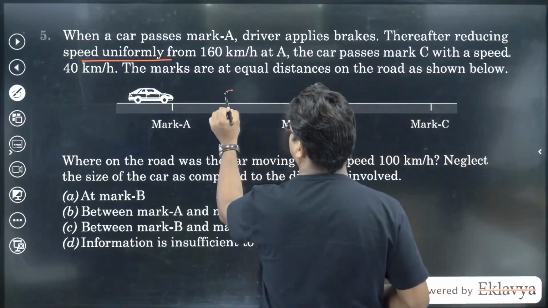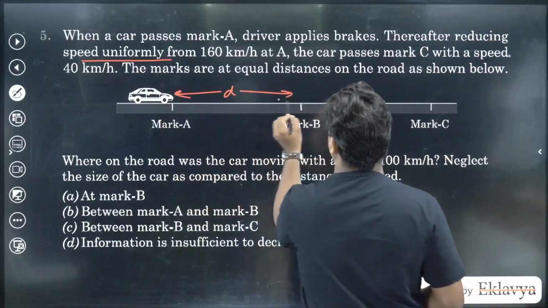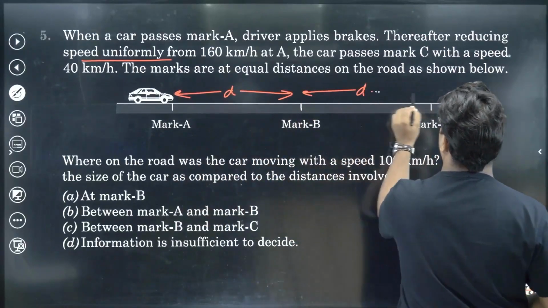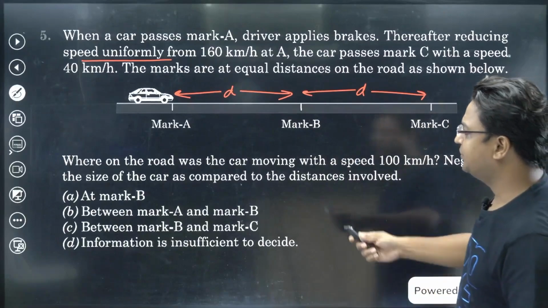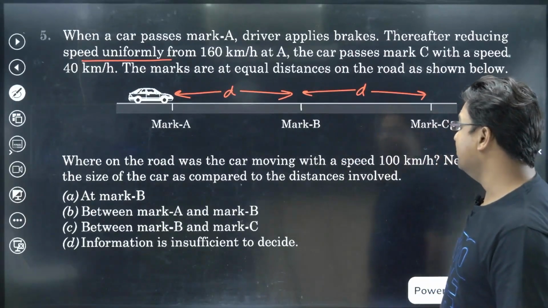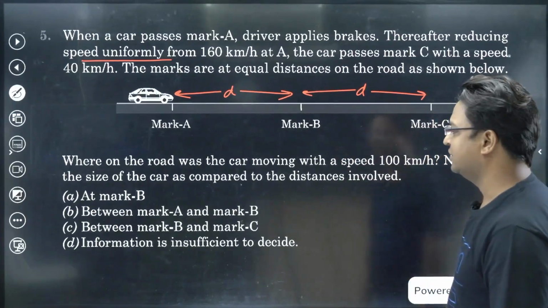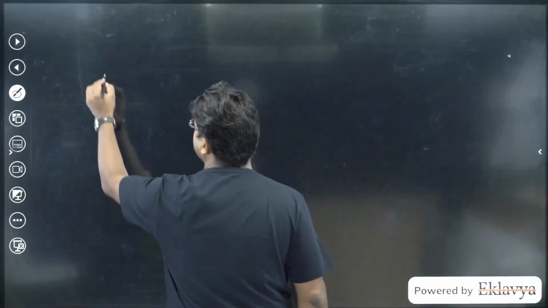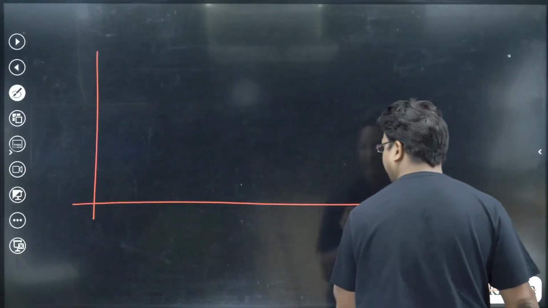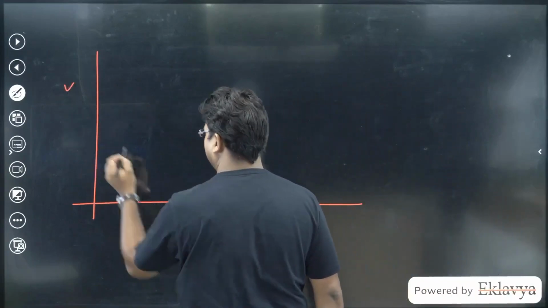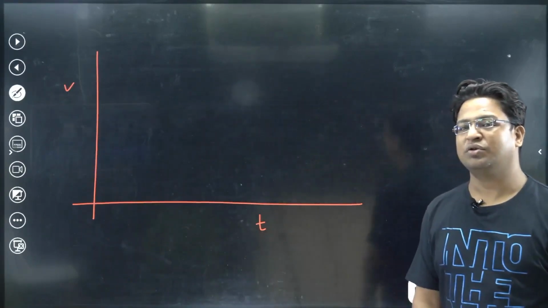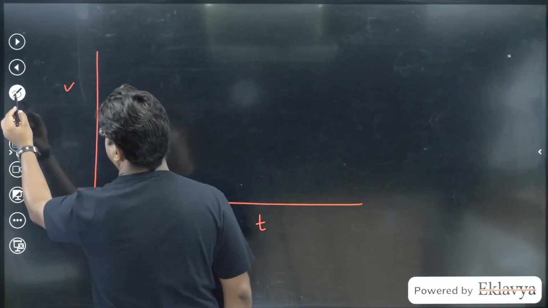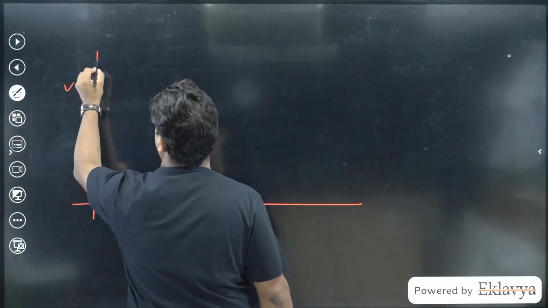So these distances are equal. So if this distance is D, then this distance is also equal to D. Okay, so where on the road was the car moving with a speed of 100 km per hour? All right. So the best way to solve such questions is to think about the VT diagram. Okay, let's talk about the VT diagram. If I have to draw the VT diagram in this case, I will draw a diagram like this.